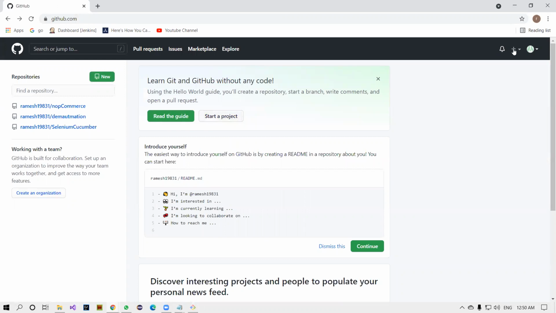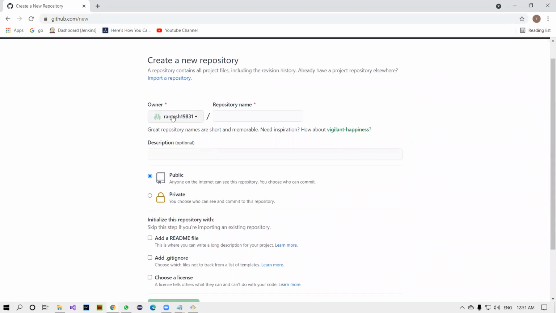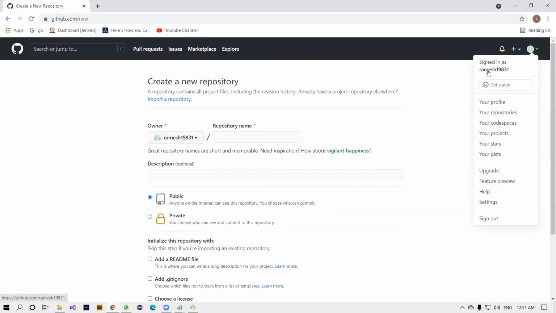Let me talk about the repository first. Go here, on the right side you see a bunch of options: import repository, new gist, new organization, new project, everything. No need to worry about project and organization first. You can directly click on the new repository. I'll start with this. This is your username. You can easily recognize it here, signed in with the username Ramesh 1983 1.